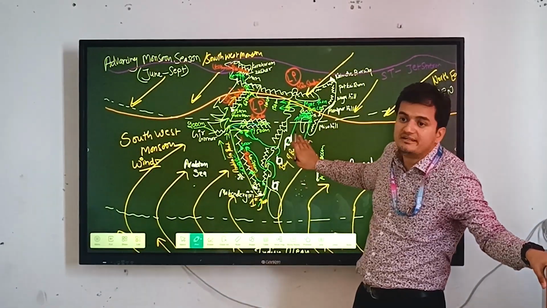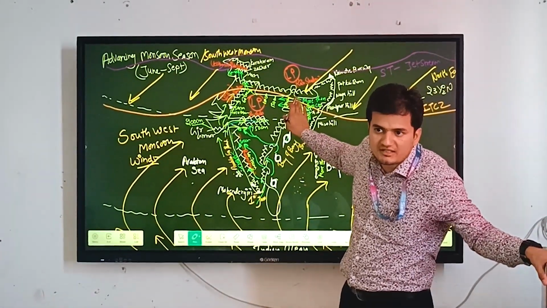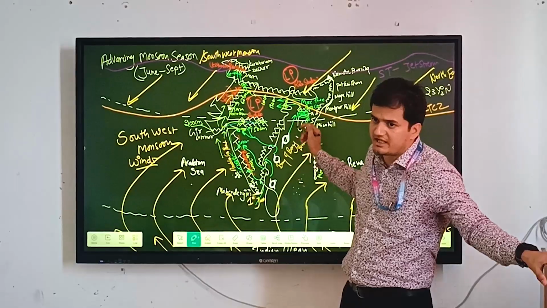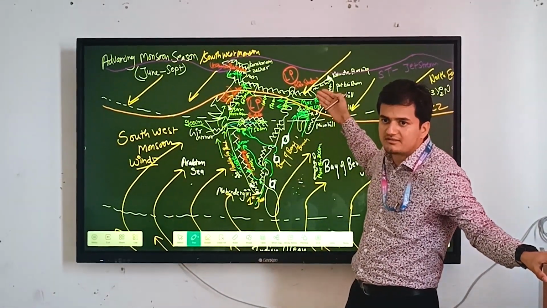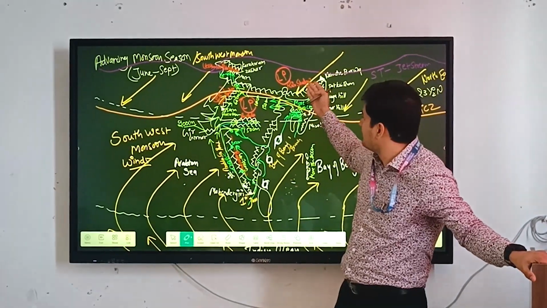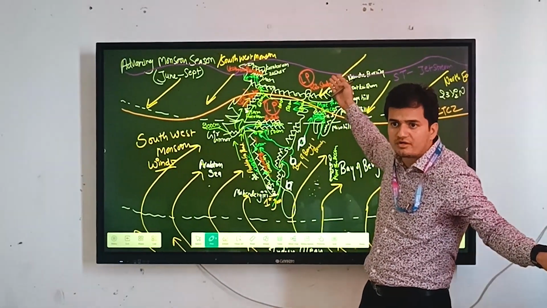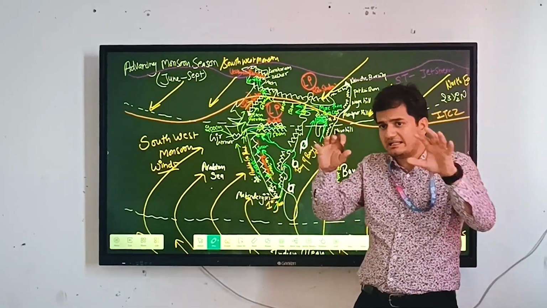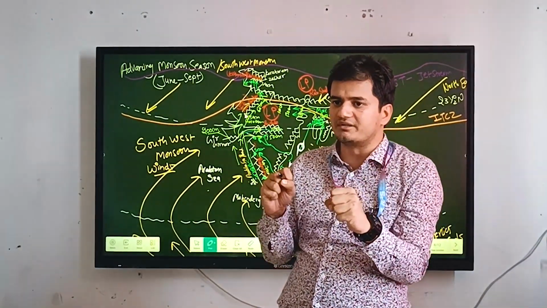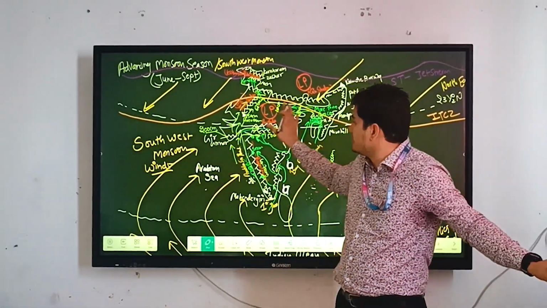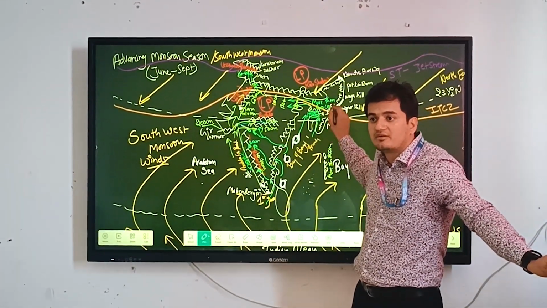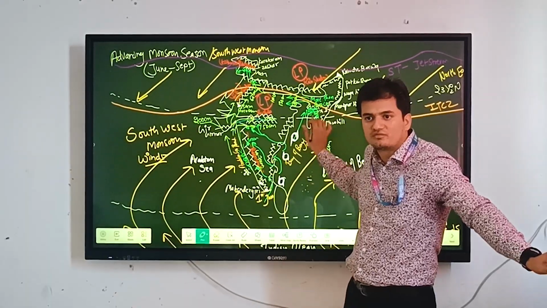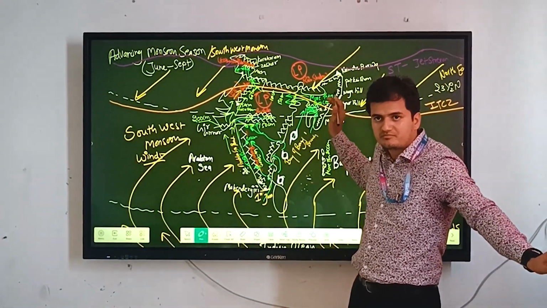Some of the mountain belts will enter the Purvanchal Himalayas, where we have different mountain ranges like Patkai Bum, Naga Hills, Manipur Hills, and Mishmi, Abor, Dafla. These hills will trap the monsoons. Huge moisture will bring up to 200 centimeters of rainfall. And this is why we have the tropical evergreen forests in the northeastern region of India.